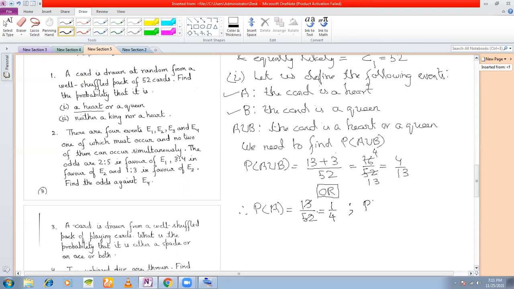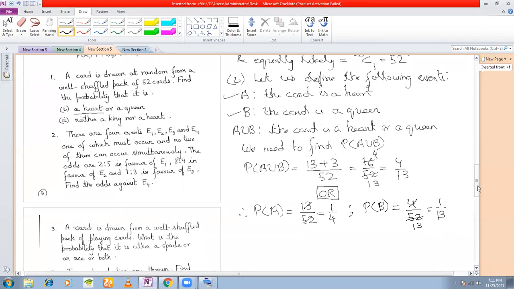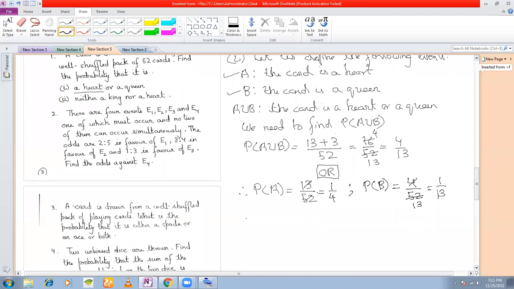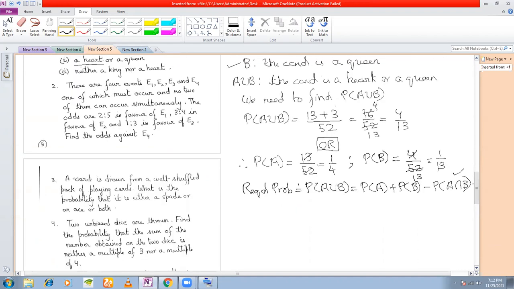And what is the probability of the event B? The card is a queen. How many queens? 4 divided by 52. This is 1 by 13, right? Now, what is A intersection B? What is the required probability here? P(A union B). This is what we need to find, right? And from the addition theorem, what do we know? P(A union B) is equal to P(A) plus P(B) minus P(A intersection B). Now see, we know P(A), 1 by 4. We know P(B) also, 1 by 13. Do we know P(A intersection B)? We don't know. So let's find out P(A intersection B).